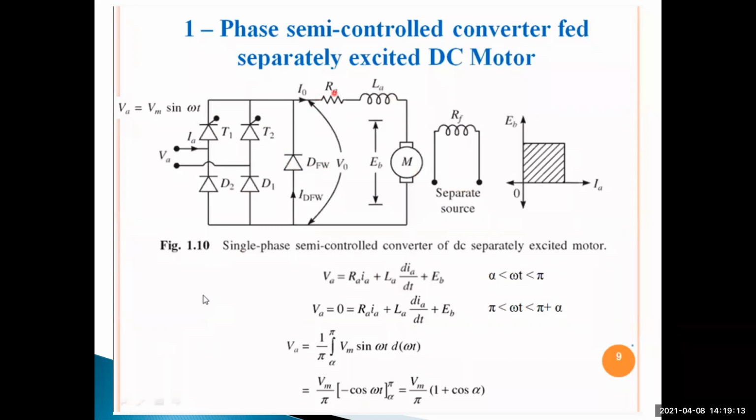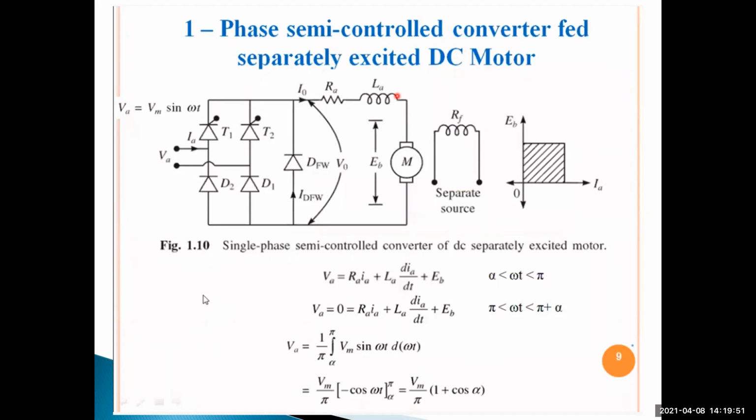So this is RA, LA, and these belong to the machine only. The armature winding resistance is represented here externally. From here to here is called the DC machine. The freewheeling diode is connected in parallel across the DC machine. RA is the armature winding resistance and LA is the armature inductance.